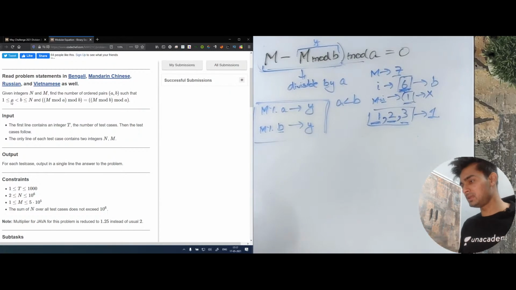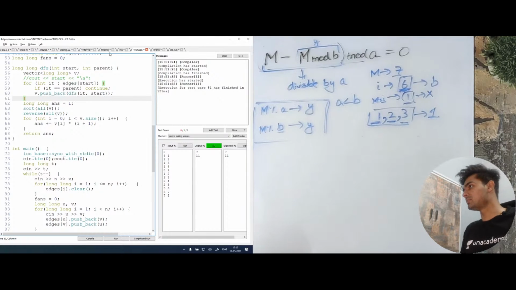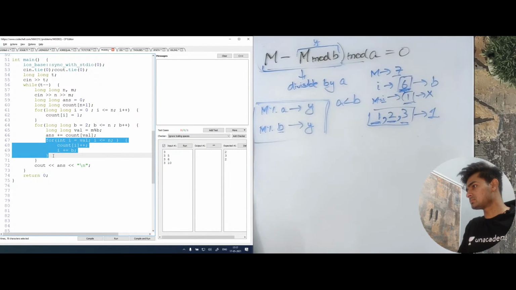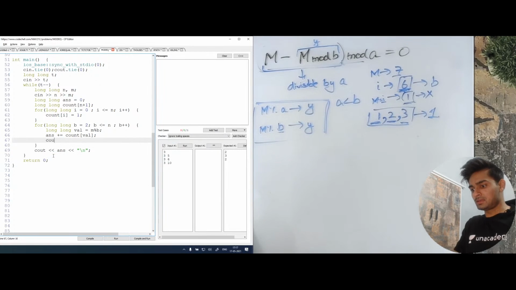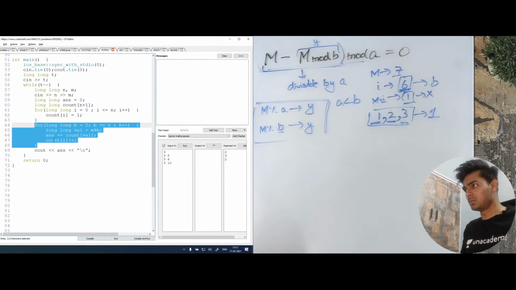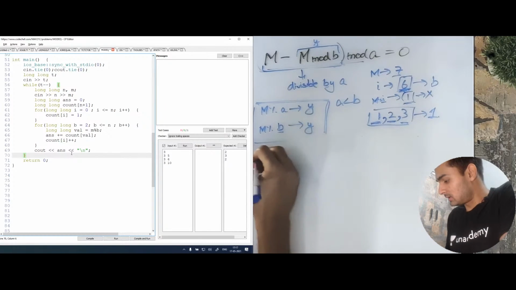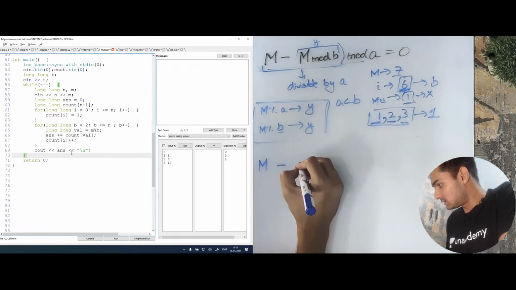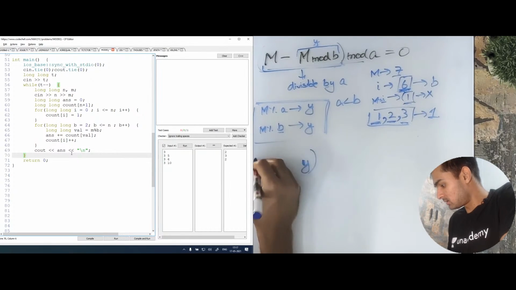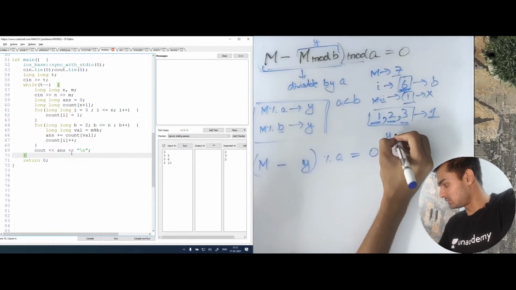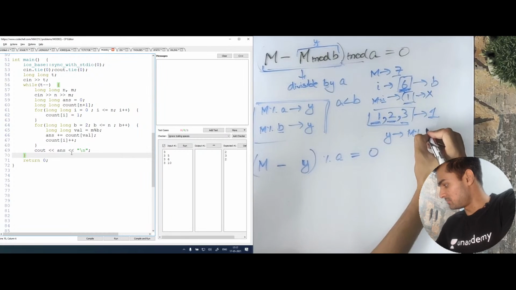Let me just open up the code and remove the other thing. Okay, cool. And let's say here I had plus this. So this is the code that I told you about right now. Okay, let's look at something. We know that m minus y percentage a is equal to 0. And right here we know that this y is nothing but m percentage b.